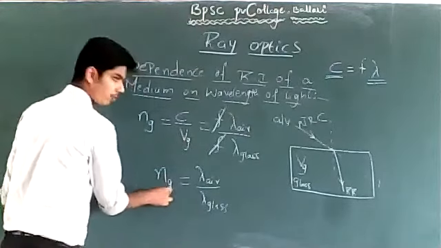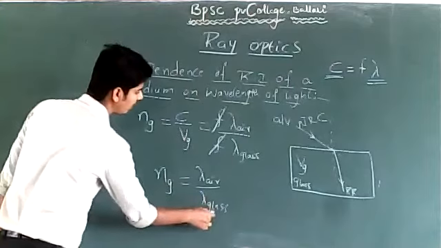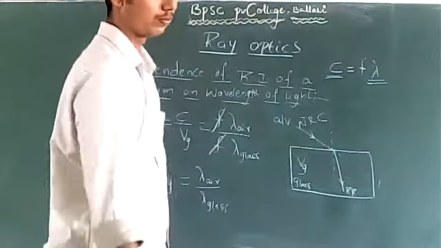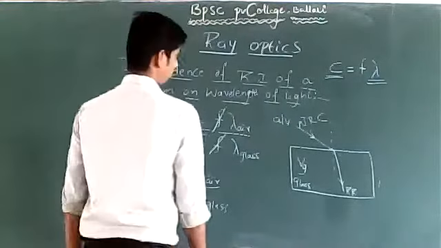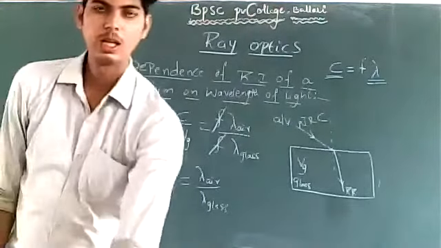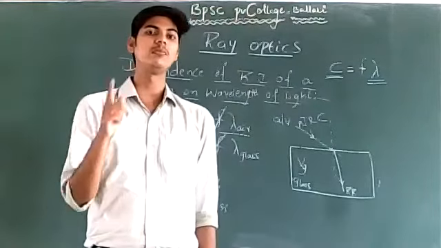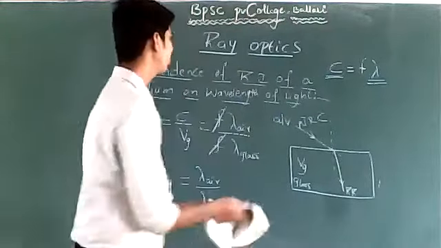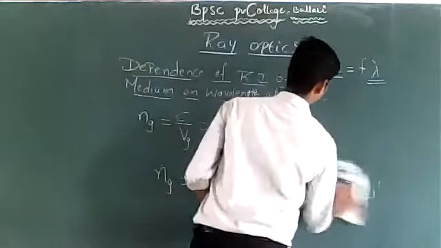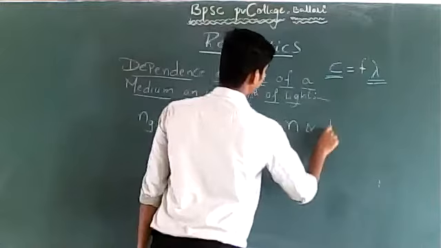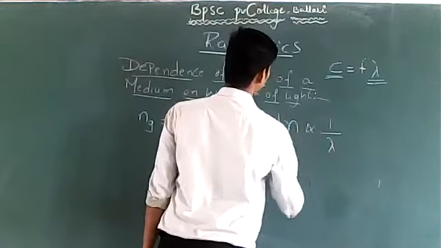The refractive index of a medium and the wavelength of light in that medium are inversely proportional to each other.